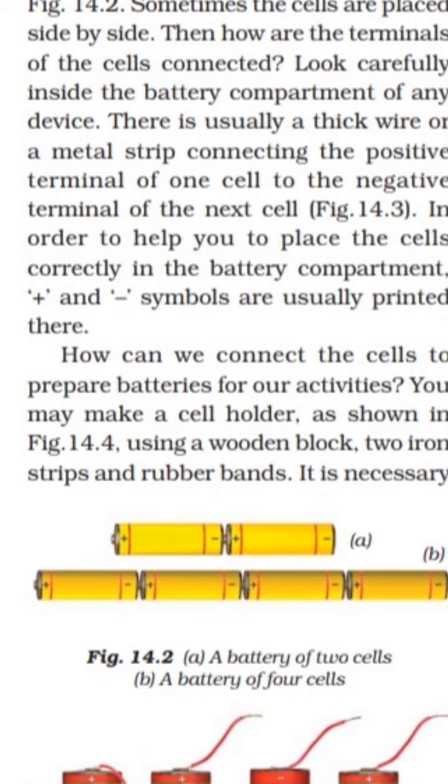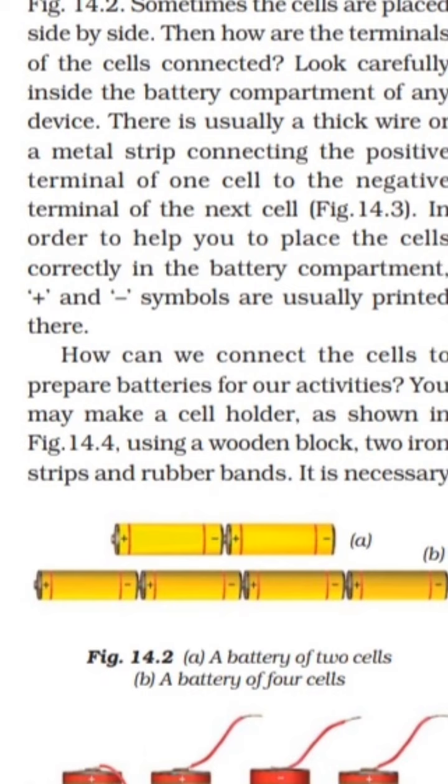But in many more devices, sometimes the cells are placed side by side. You can see in your TV remote also that the cells are placed side by side. Then how are the terminals of the cells connected? When you are preparing a battery, the positive terminal is attached to the negative terminal, or the negative terminal is attached to the positive terminal. In this way we prepare a battery. But in some instruments the cells are placed side by side. Then how are the terminals of the cells connected?